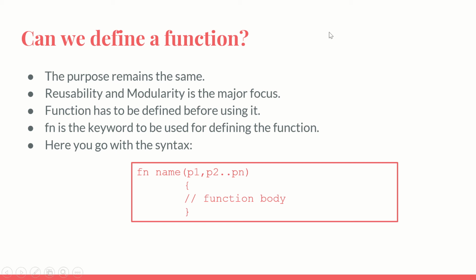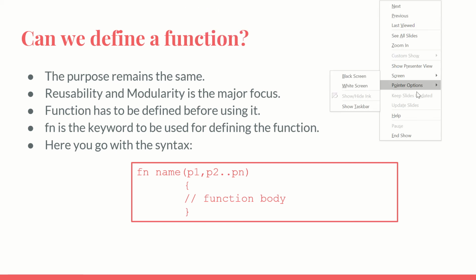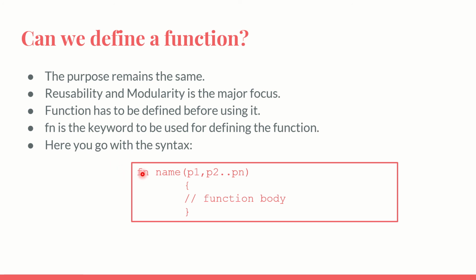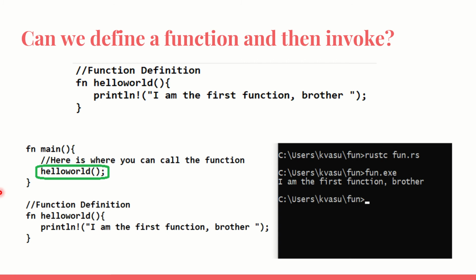Fn, as you can see here, it is Fn, and I have already used it in my previous codes, and we are going to use the same thing here. Function, name of the function with arguments or parameters, and then inside that you will have a function body. It opens with a curly brace, it closes with the same, and that's it. It's pretty easy for somebody to use it.